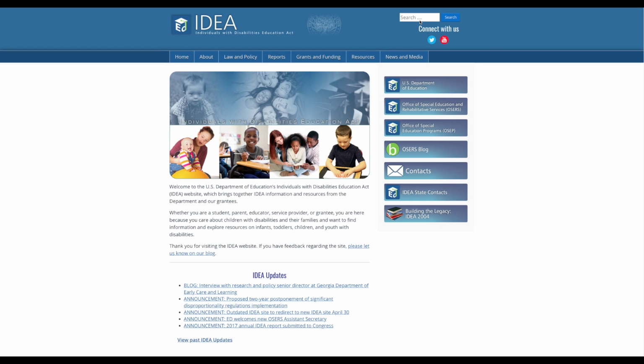On the home page, you will find a search box that enables you to search the entire IDEA website, ways to connect with the Office of Special Education and Rehabilitative Services, or OSERS, online, a navigation bar for the IDEA website, links to the Department of Education offices' websites associated with the implementation of the IDEA and the OSERS blog, contact information for offices and agencies relevant to the IDEA, OSERS IDEA state contacts, and quick access to the newest information from the department regarding the IDEA.